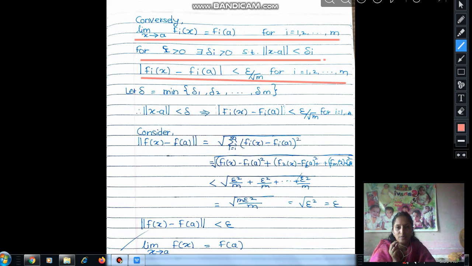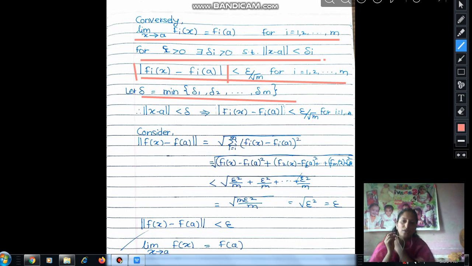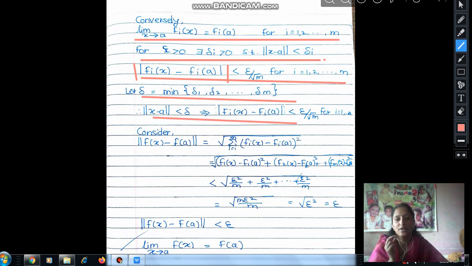This root m is taken only for adjustment. Why does the modulus come here? Since these are all scalar valued functions, and scalar valued functions are defined from R into R. All the component functions are scalar valued functions. Let delta be the minimum of these. For f1 we choose delta 1, for f2 we choose delta 2, so there are m deltas. We take delta equal to the minimum of these m deltas, and for this delta, norm of x minus a less than delta implies modulus of f_i(x) minus f_i(a) is less than epsilon upon root m.